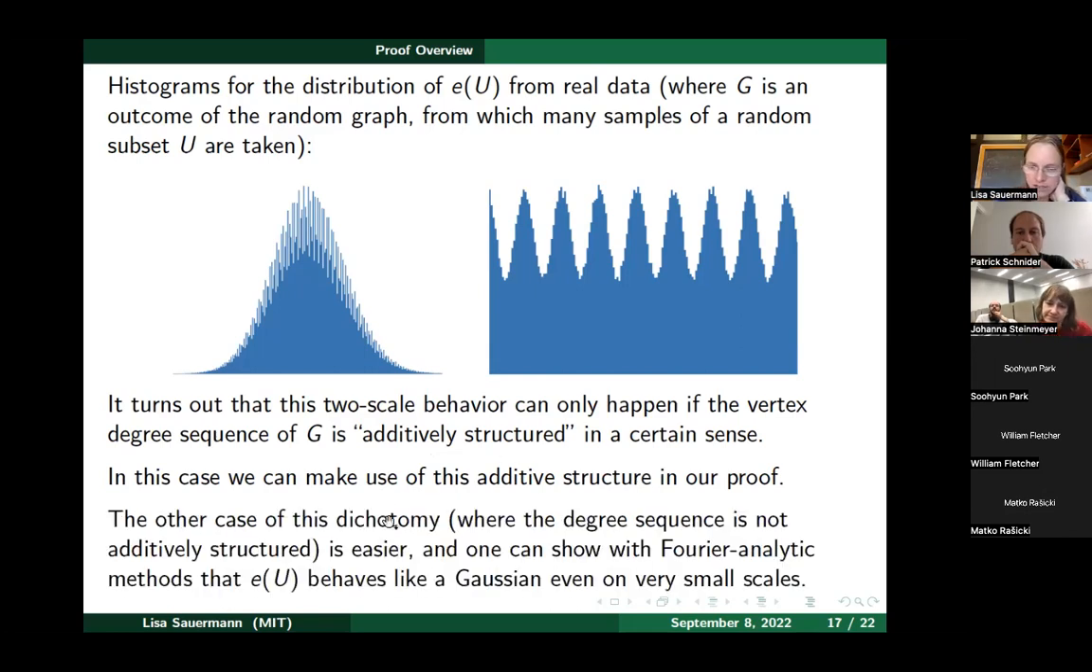And in the other case, where the degree sequence is not additively structured, this case is easier, because then one can basically just apply Fourier analytic methods by themselves. So we don't have to understand the interplay of physical and Fourier space. In this easier case of the dichotomy, where the vertex degree sequence is not additively structured, one can show with Fourier analytic methods that E of U behaves like a Gaussian even on very small scales. So then this two-scale thing doesn't happen. We can show that the behavior is Gaussian-like even at zero.